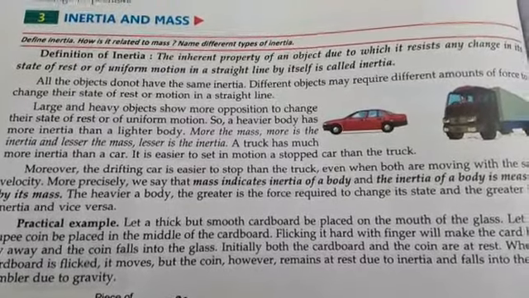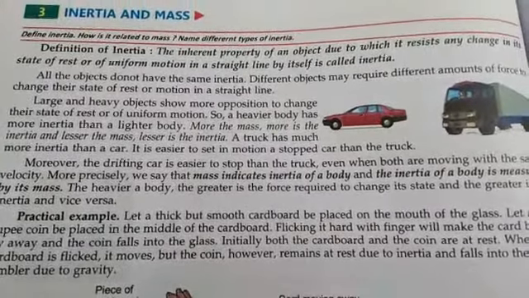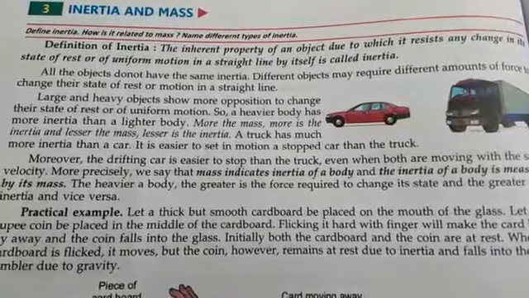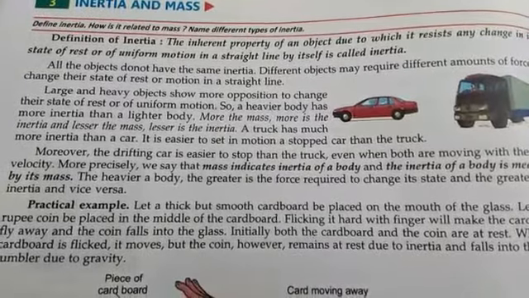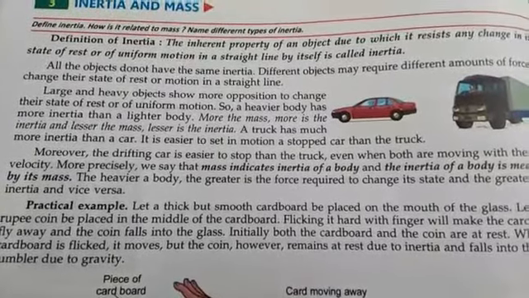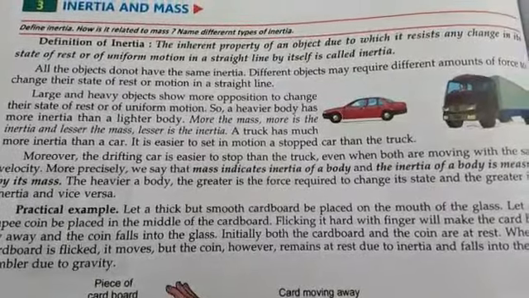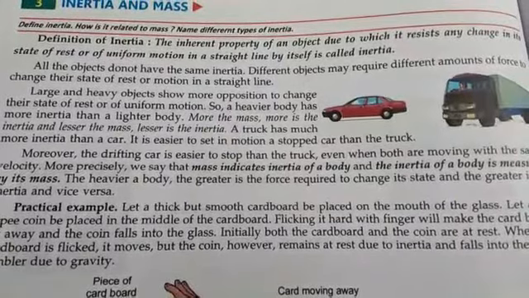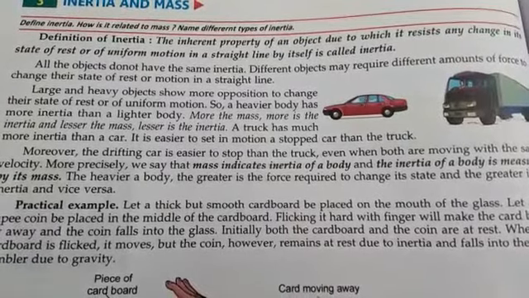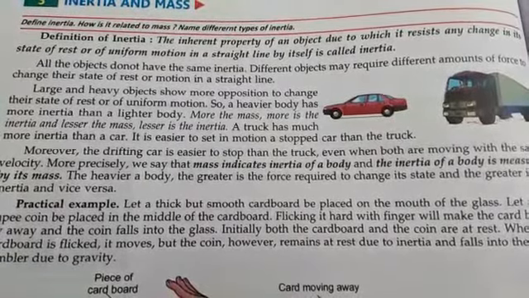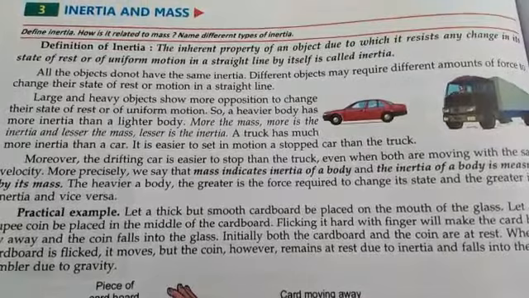Once again I am telling you, without the application of any external force, any object is not able to change its state of motion. An object can change its state of motion only when we apply force. By themselves they cannot do that. Why can't they? Because in them there is one property which doesn't allow them to change their state on their own. That inherent property always resists any kind of change in them, and that property is called inertia.